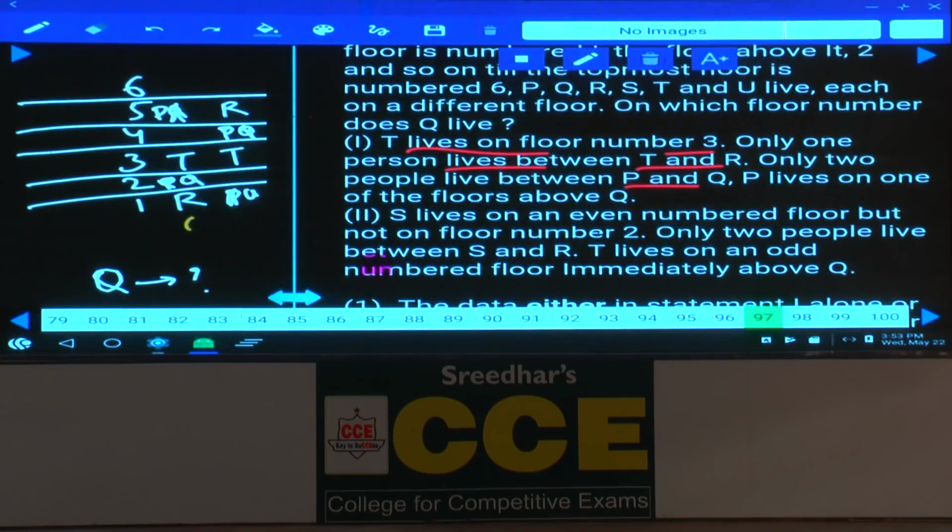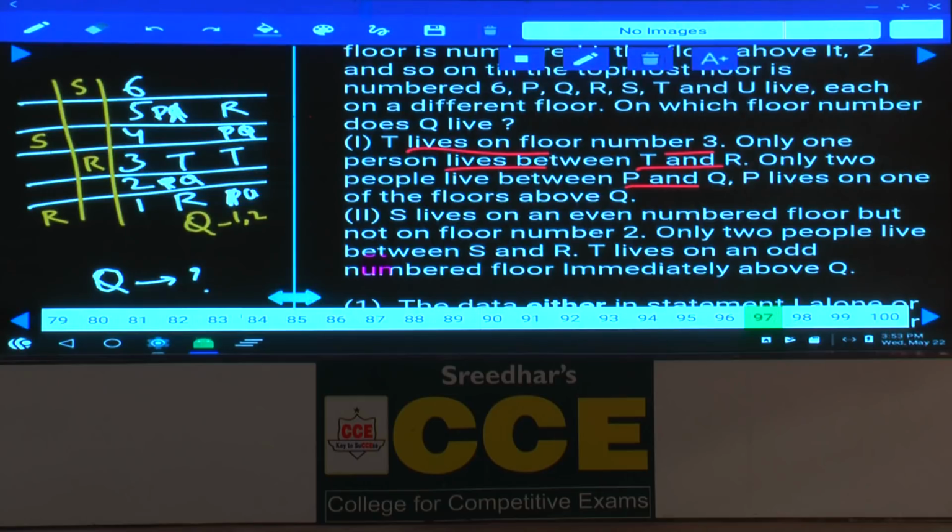Q can be either on the 1st or on the 2nd floor. Then coming to condition number 2 alone, S lives on an even number floor but not on floor number 2. That means S can be either on the 6th floor or on the 4th floor. And only 2 people live between S and R. Between S and R there must be exactly 2 people.